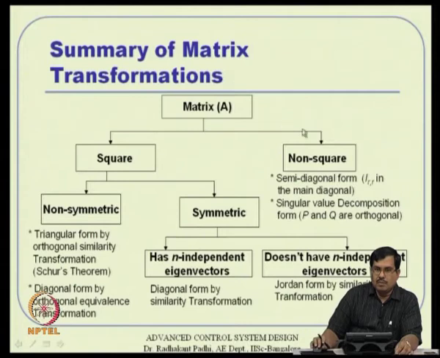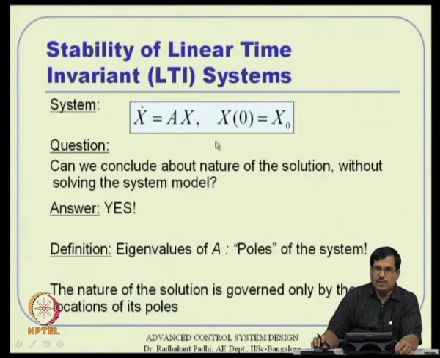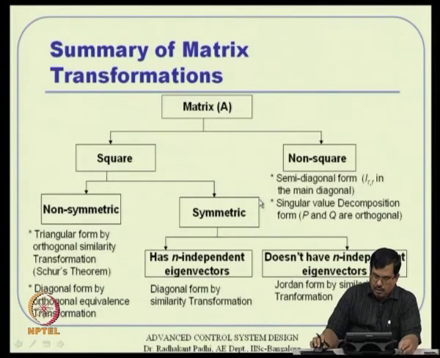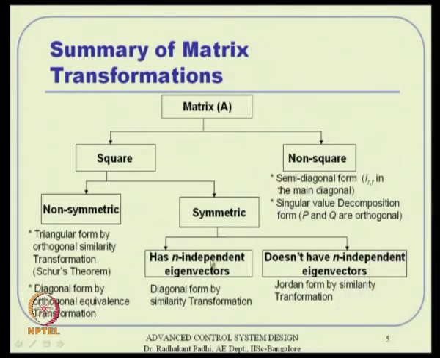So, if you see this table, we are not typically interested in the non-square part of it, we are interested in the square part of it. Okay. Now, this square matrix may or may not be symmetric. In this linear system analysis, it need not be symmetric either. We are not assuming anything here. However, you can also see that if it is a symmetric matrix, it can have independent eigenvectors. It may not have independent eigenvectors in general, okay.